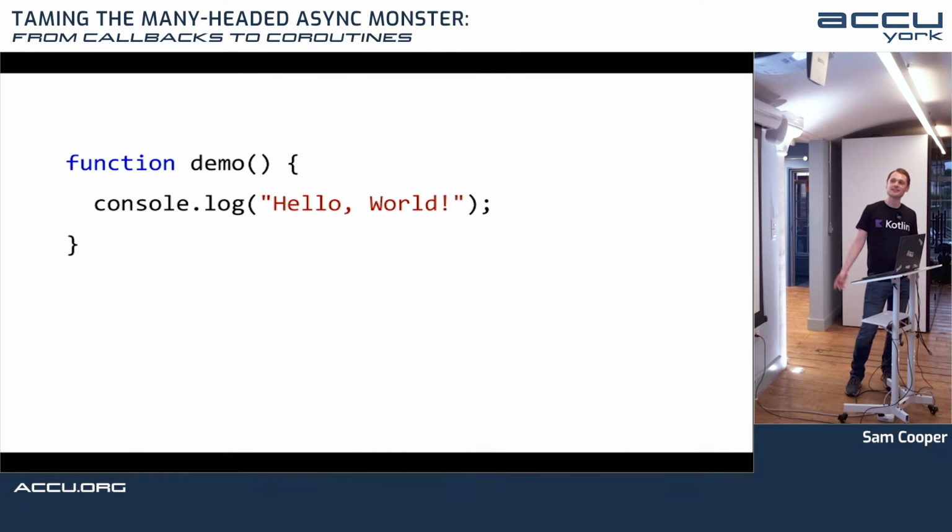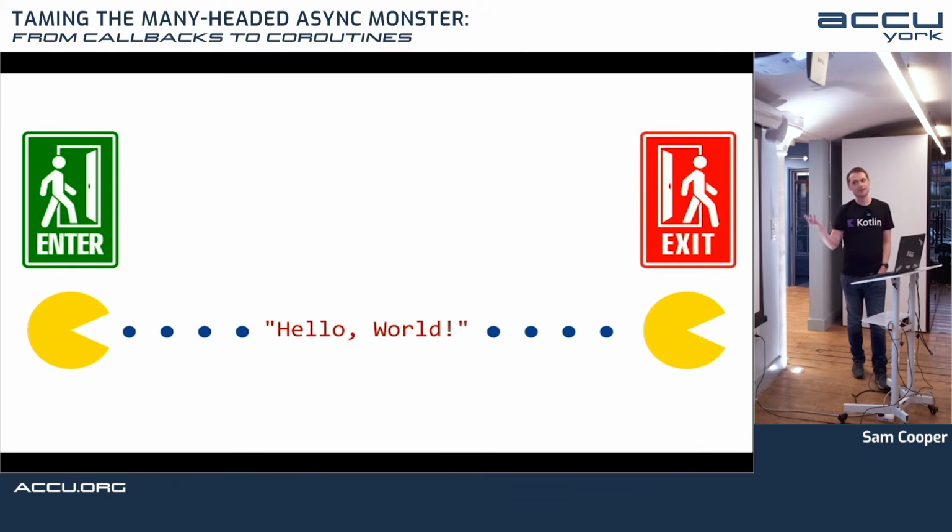So I want you to imagine that you're a machine executing this function, and I want you to think of the function as a path that you're going to follow through the code. You're going to go in at the beginning of the function, you're going to execute the code in the middle of the function, and you're going to pop out at the end. If you imagine a map and you're tracing your finger along the code, then you're going to go into the function, and when you get to the end, you're going to return back to the caller.